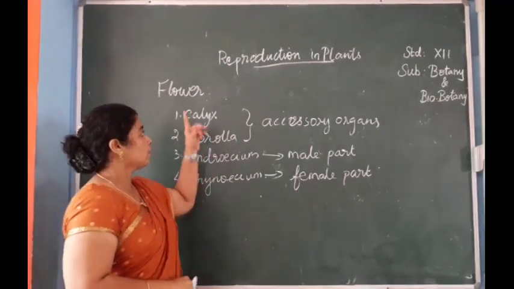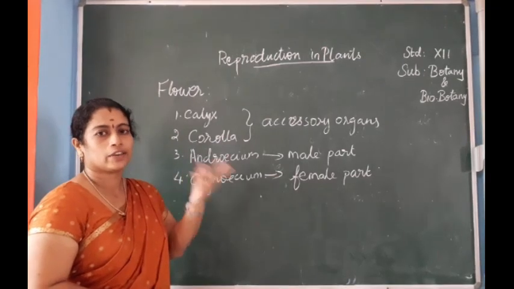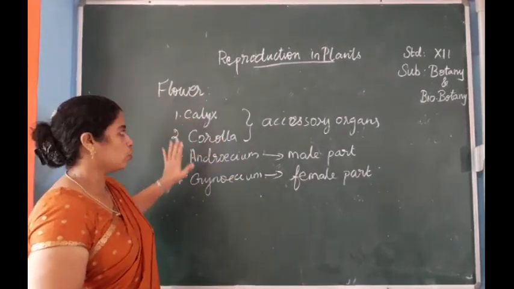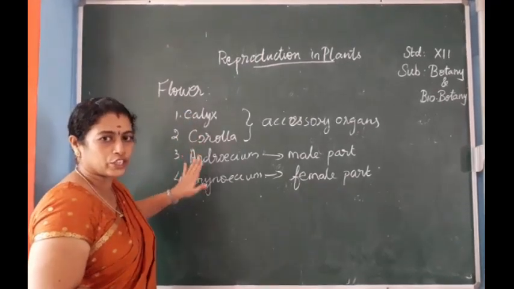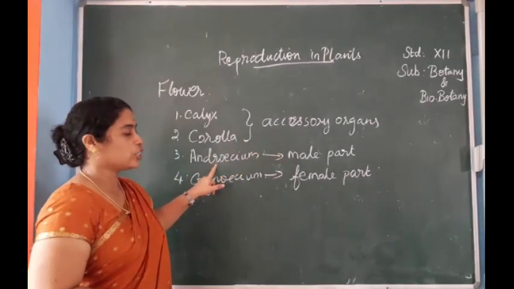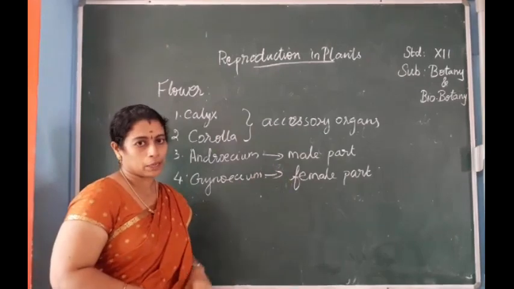Next, the flower is the reproductive part, that is, the condensed shoot which will develop into the reproductive part. It mainly consists of four parts: calyx, corolla, androecium and gynoecium. Calyx and corolla are the accessory organs. Androecium is the male part of the flower and gynoecium is the female part.